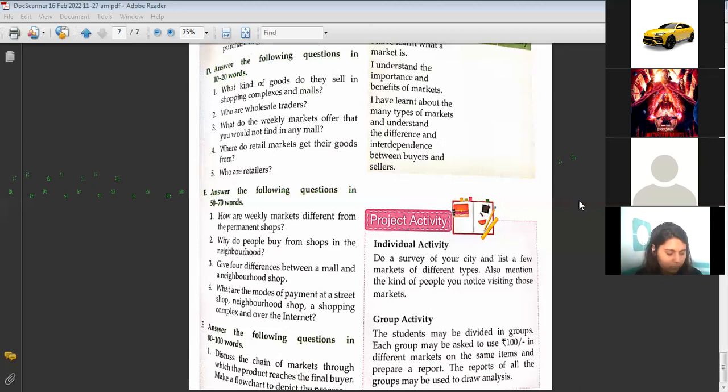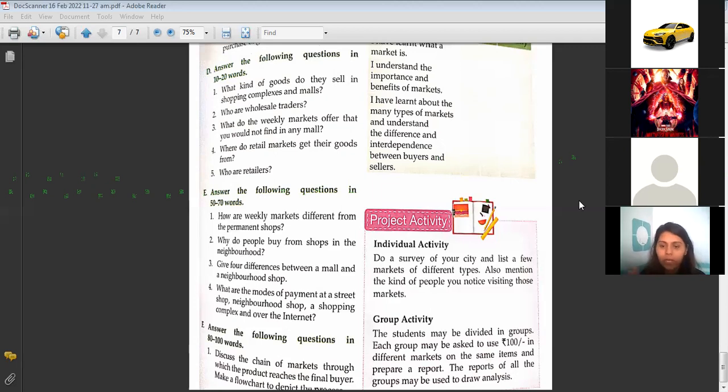Ma'am, weekly markets are held only once in a week, on Sunday or Thursday, on the streets, and permanent shops have their own shop and open every day. Right. So now listen to me.